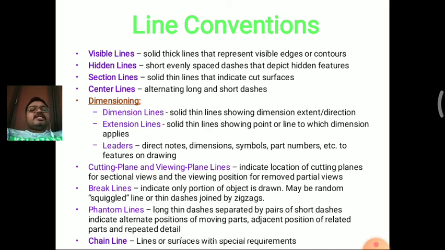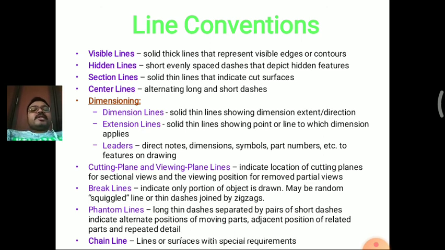Next one is the leaders, that is, letters we can use. It is used for dimensioning, symbols, part numbers, etc. And cutting plane and viewing plane lines indicate the location of cutting planes for sectional views, and the viewing position for the removed partial views, that is when we are seeing a 3D diagram. So from the basic part it can be shaped by the removed parts only. By removing the partial views we can see the actual diagram. So there we can use the cutting plane and viewing plane lines.